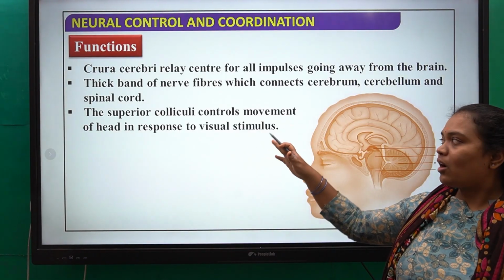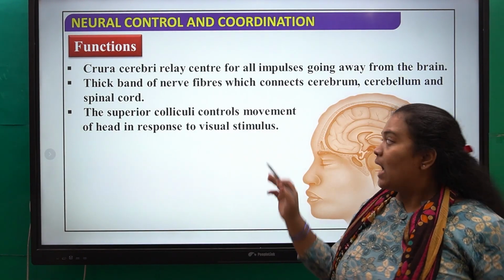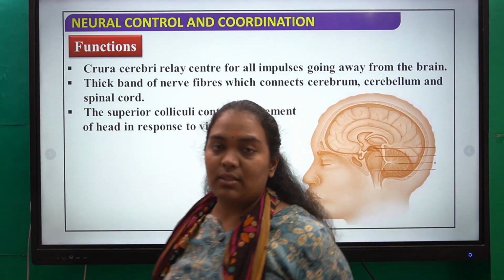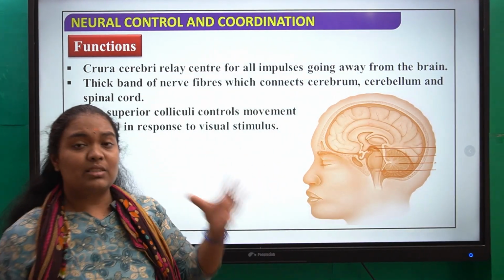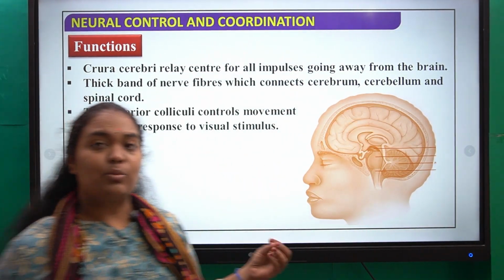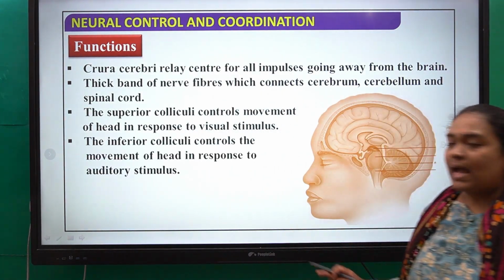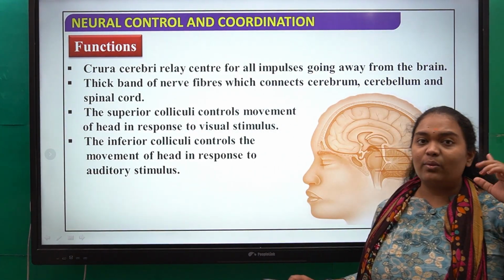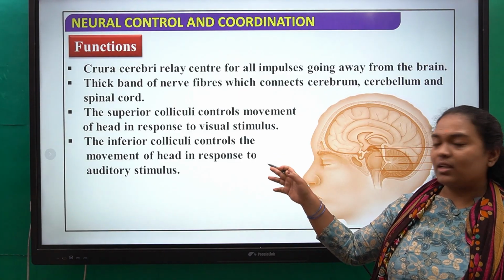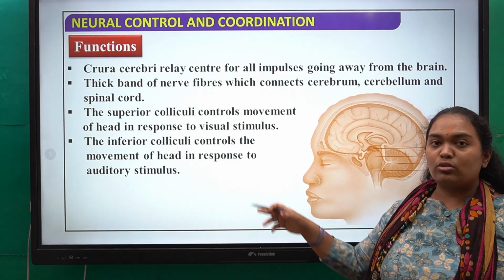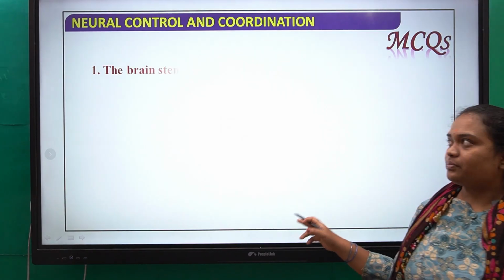Next, the superior colliculi control movements of the head and are responsible for visual stimulus. As already said, the ability to see or visualize is present in the superior colliculi, and the inferior is always associated with auditory. So the inferior colliculi control the movement of the head in response to auditory stimulus.